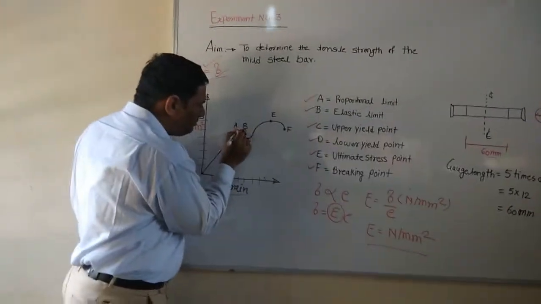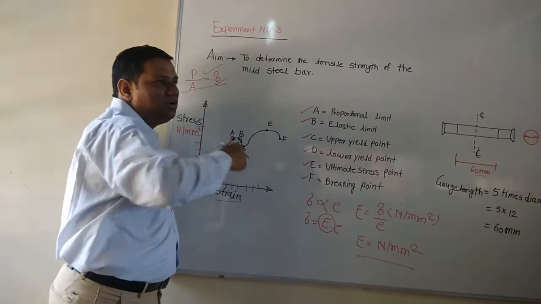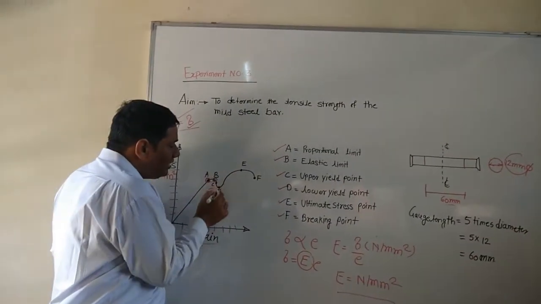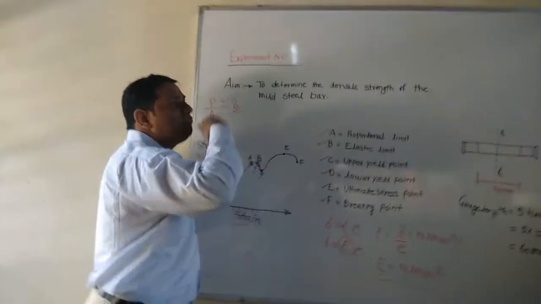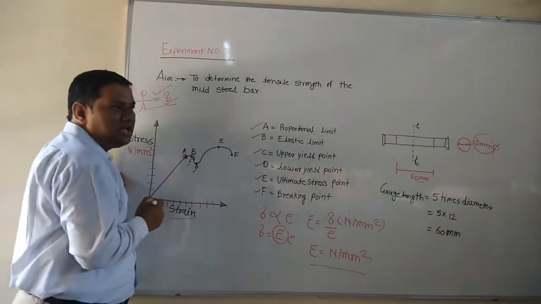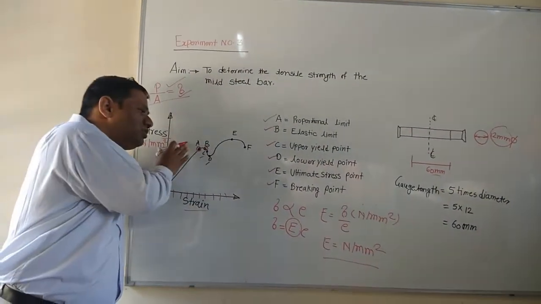Up to A and B, the material is in the elastic range, meaning after removing the force it regains its original shape. But this is our yielding point, meaning the material has changed its property. So C and D are considered as the change of property of the material from elastic to plastic.